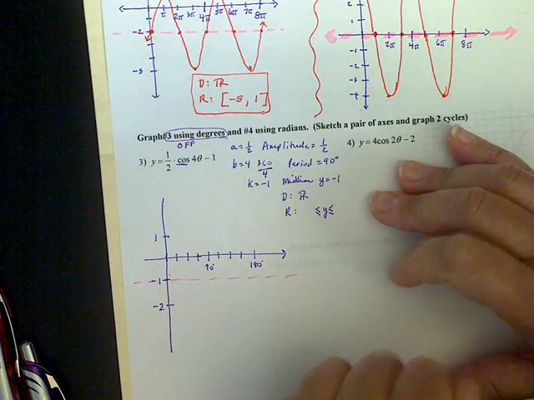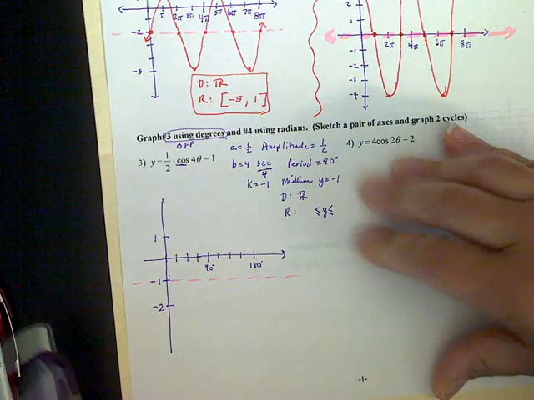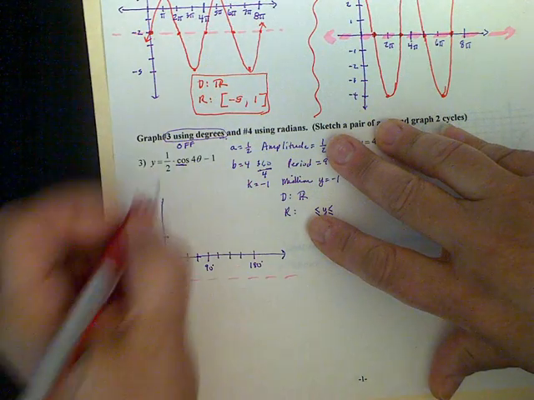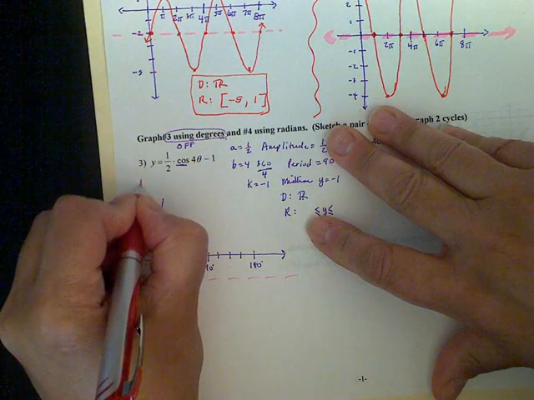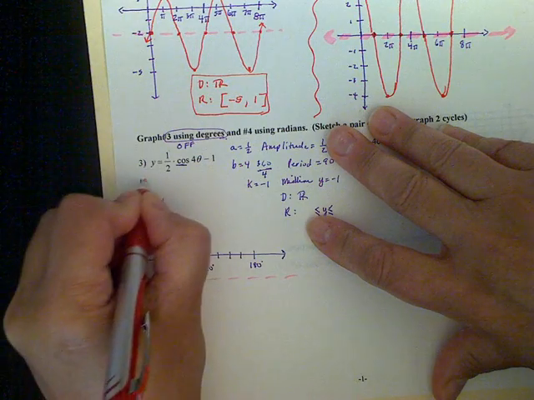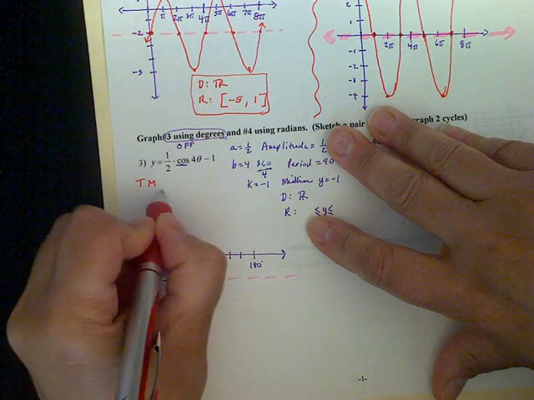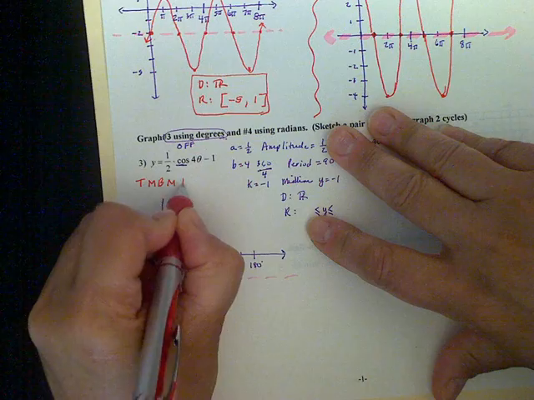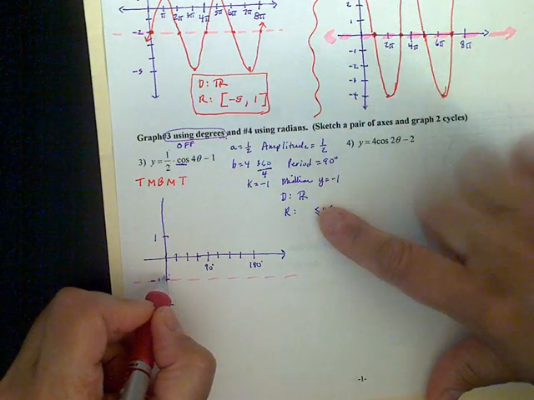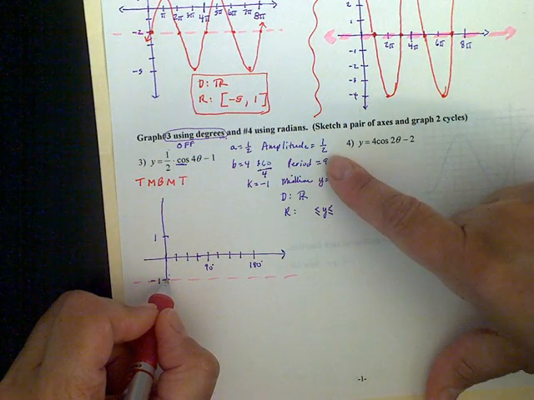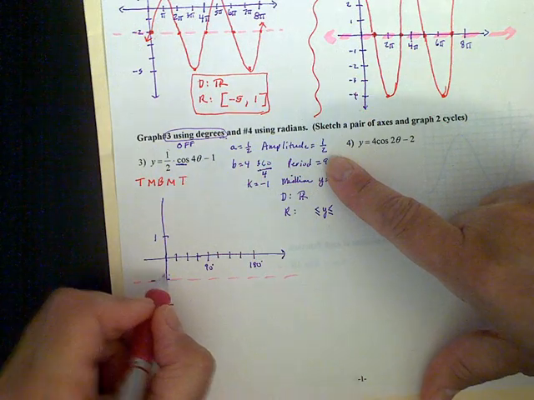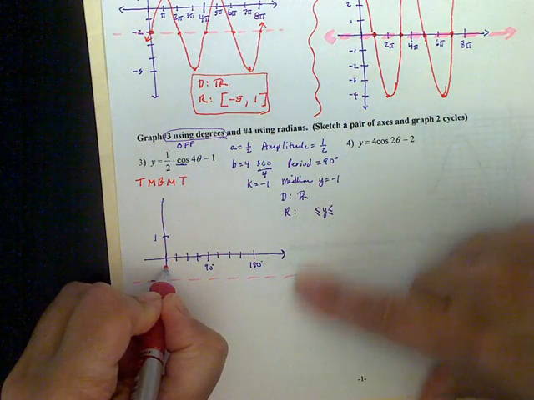that. And now we're going to remember that when we're graphing, since it's cosine, it's going to go top, since this is a positive A, top, middle, bottom, middle, top. So top is going to be starting at 1/2 units above the midline. So it's going to start right here.